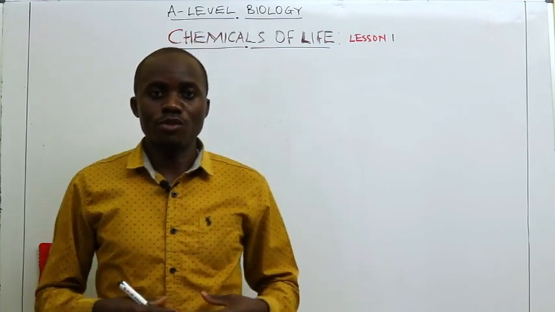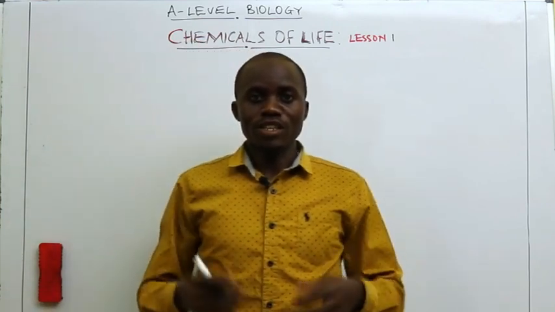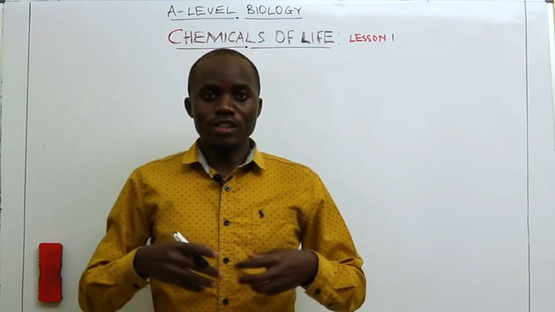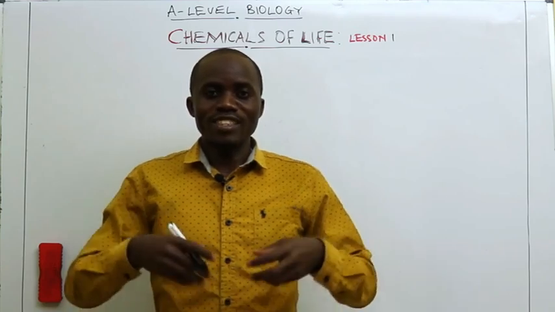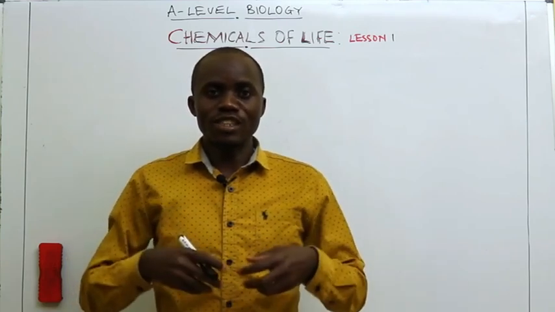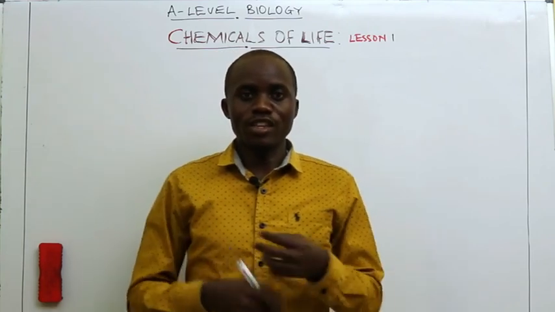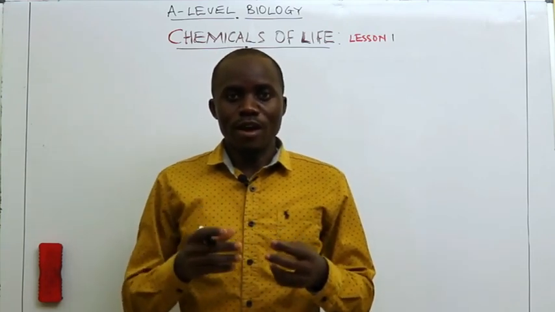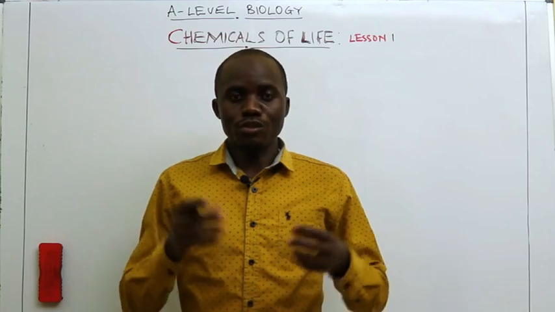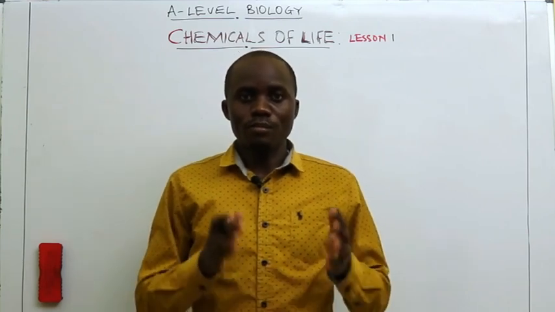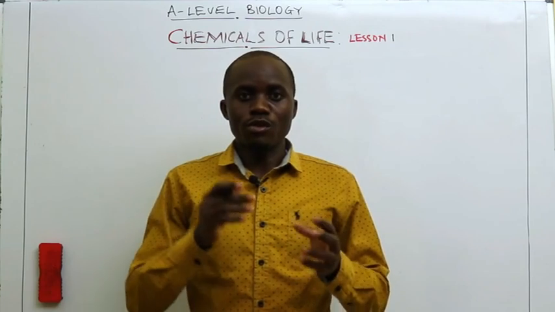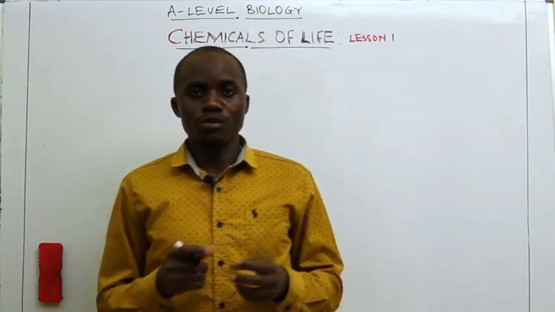So, for example, if you look at an organism like me, there are some chemical substances that I need in order to maintain my life, implying that in case I become deficient of those chemical substances, my life will deviate from being normal.